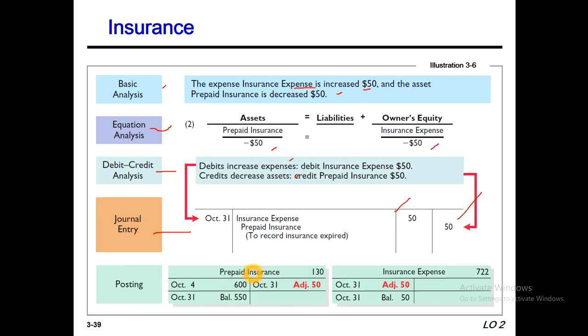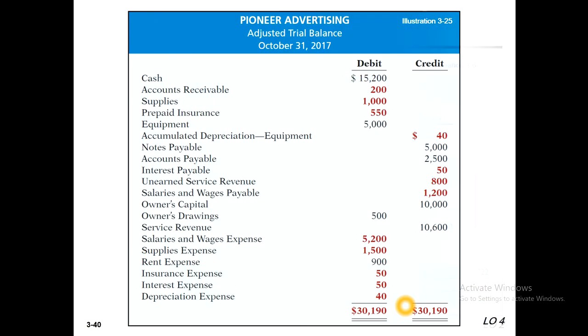So you know that our total prepaid was 600 and now we have adjusted 50. So now our balance will be 550 as our asset. That means this is the advance, or asset, in our balance sheet. And the insurance expense total balance is 50. Okay, please look at another slide.